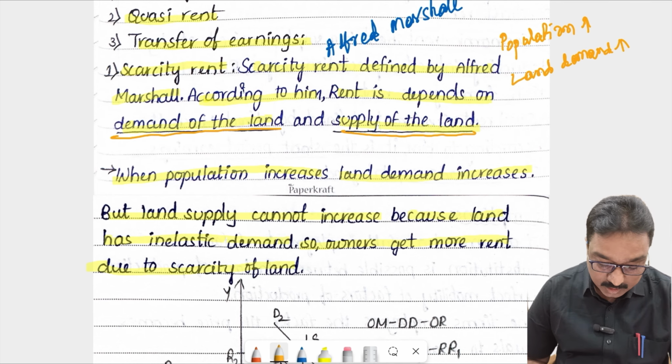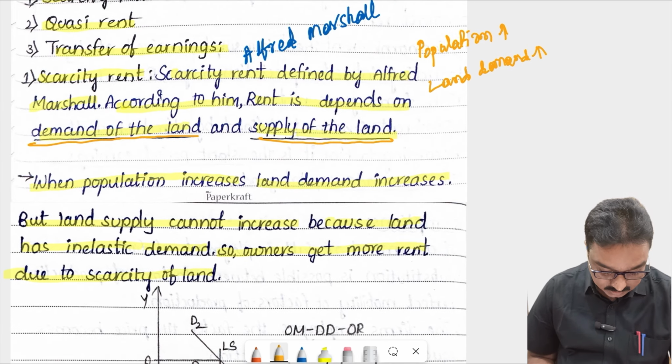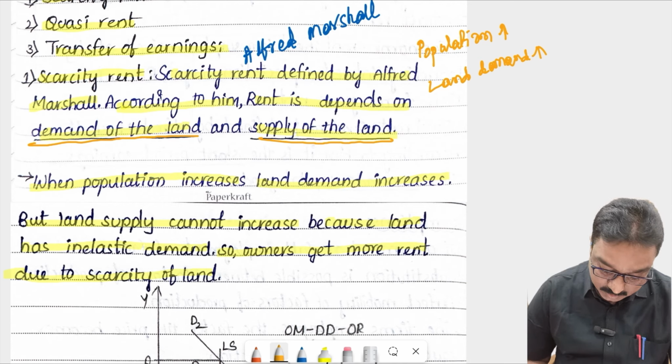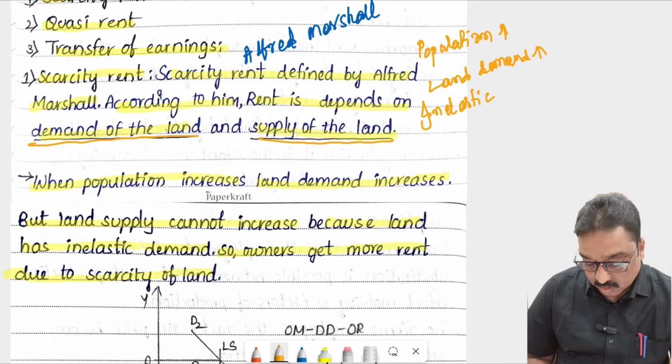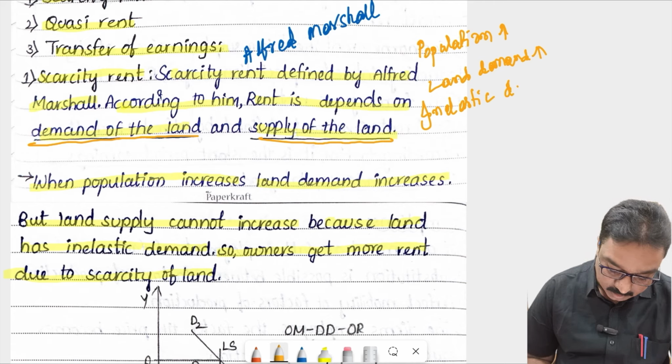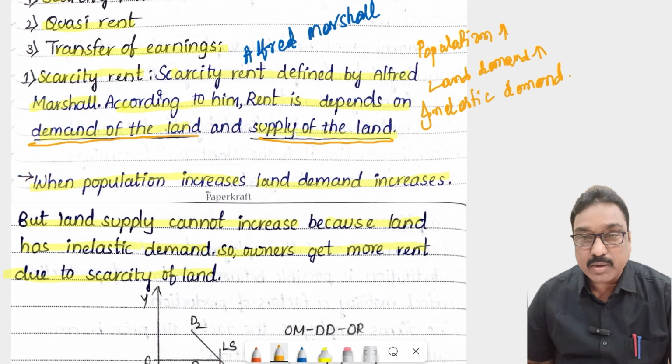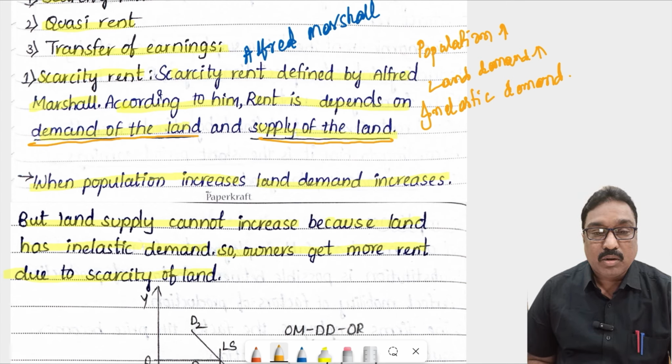But land has inelastic supply. Inelastic means when the land demand increases, the land supply cannot change, neither increase nor decrease.